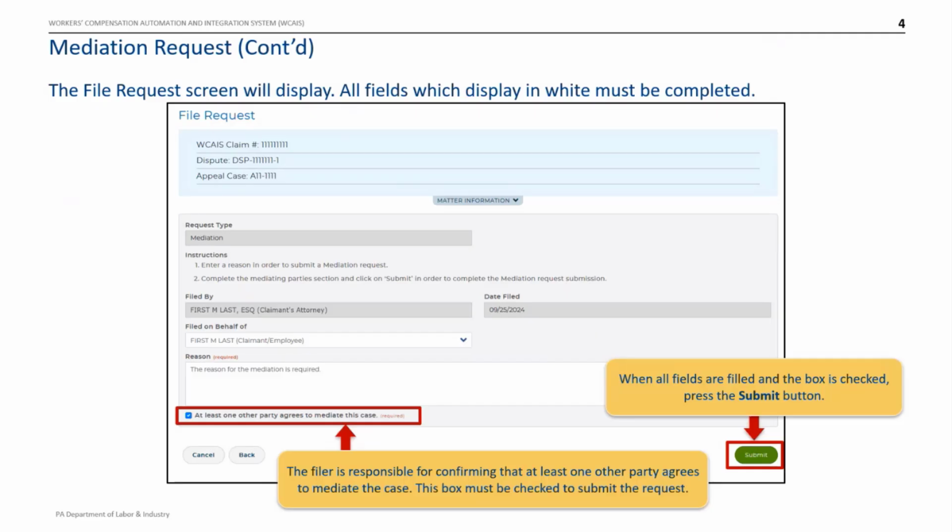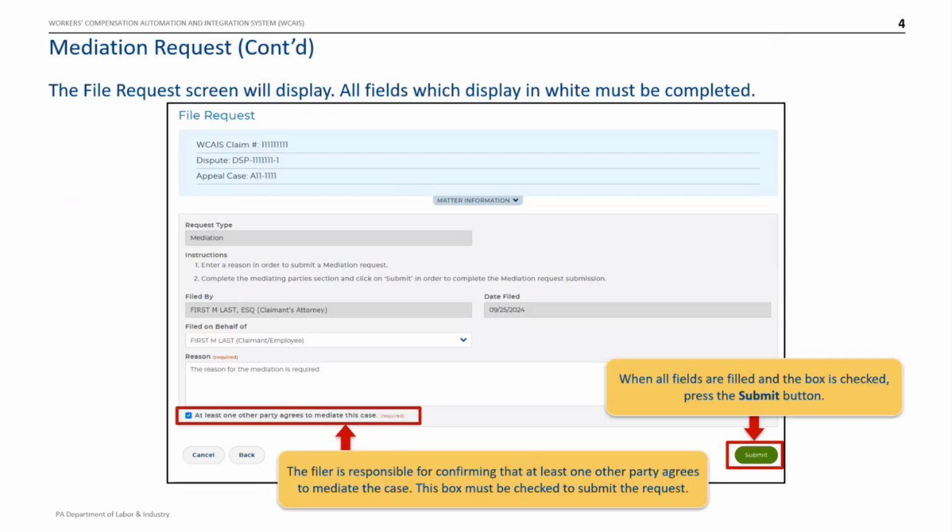This will display the File Request screen. Here, you'll fill in all fields that display in white. That includes selecting the party for whom you are filing on behalf of, as well as providing a reason for filing the request. The checkbox must be checked indicating that at least one other party agrees to the mediation. Please note, the filer is responsible for first confirming that another party agrees to the mediation.